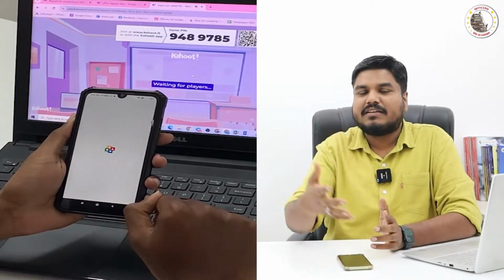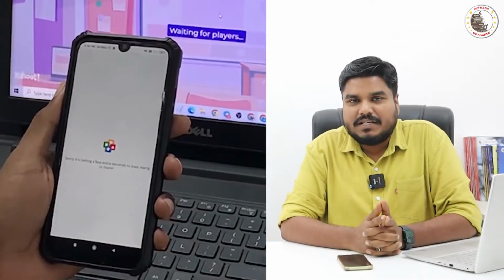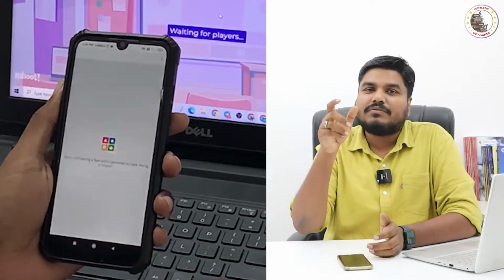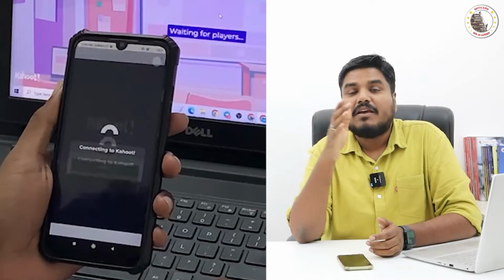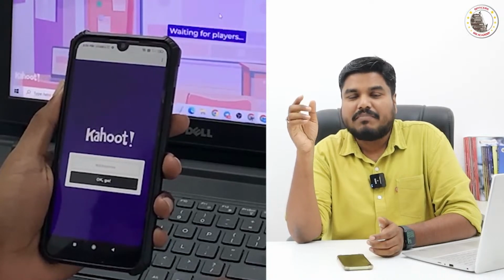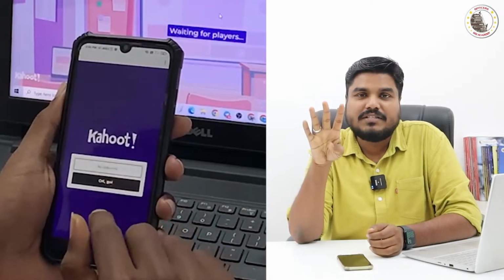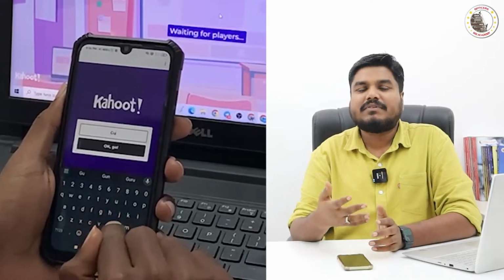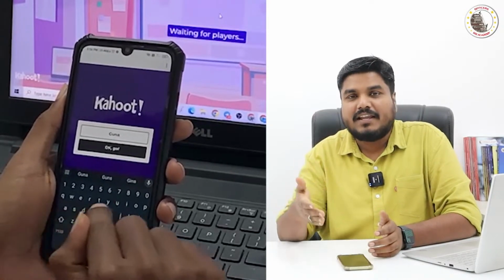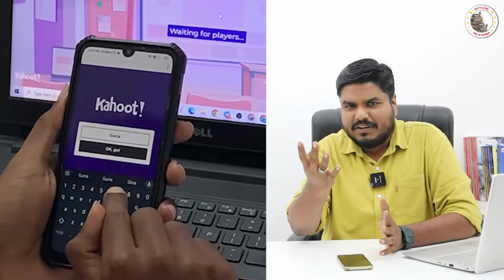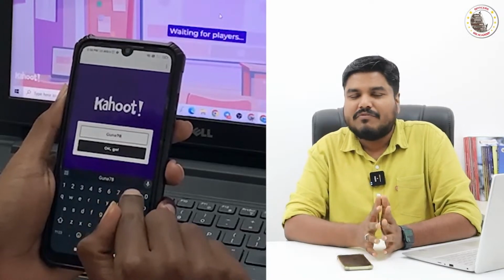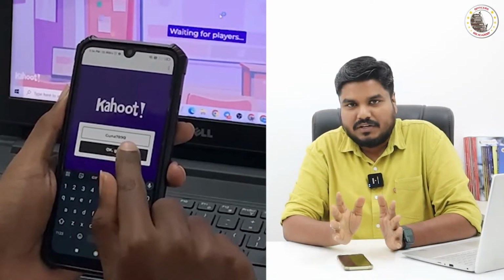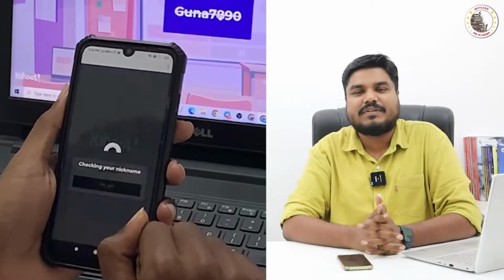Once you enter the 7-digit number, the application will ask you to give a username. Followed by your username, please give the last 4 digits of your mobile phone number. For example, my username is Guna8990, with the last 4 digits of my phone number. Like that, you can create your own username. That's all. You are ready to participate in the quiz.